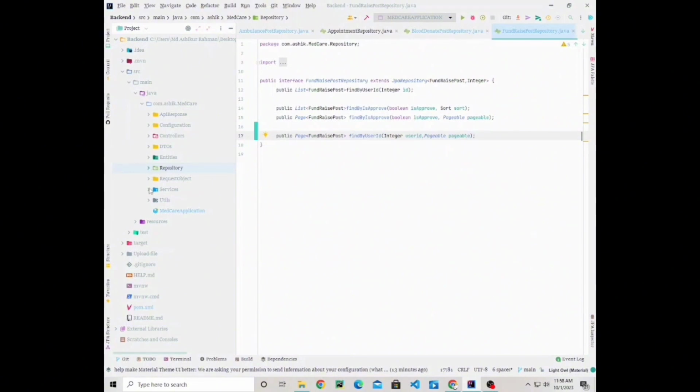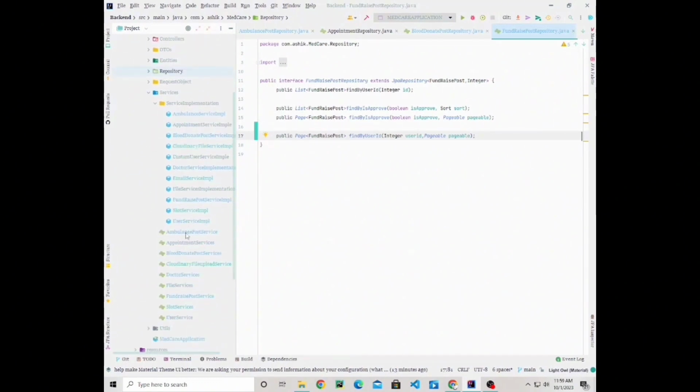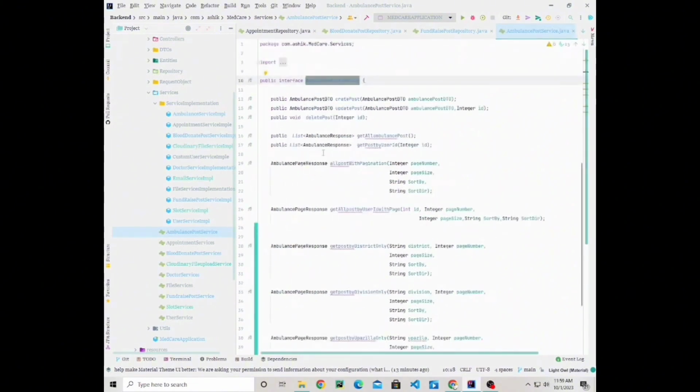And then the services folder. All the services use interfaces to keep our code loosely coupled, and we implement the services in service implementation folder. So our services look like that. It is ambulance post services.